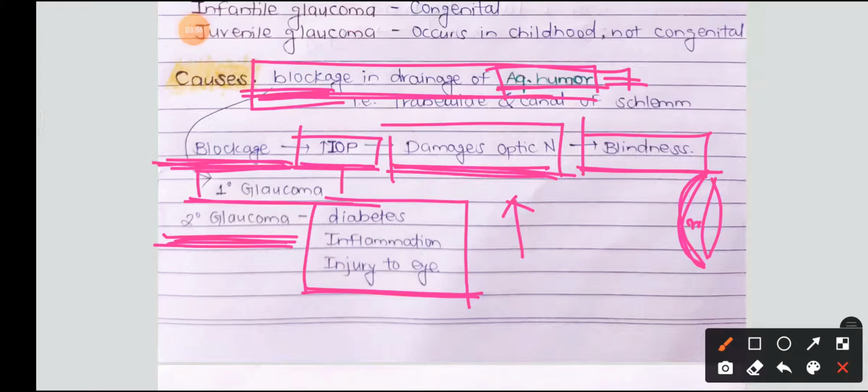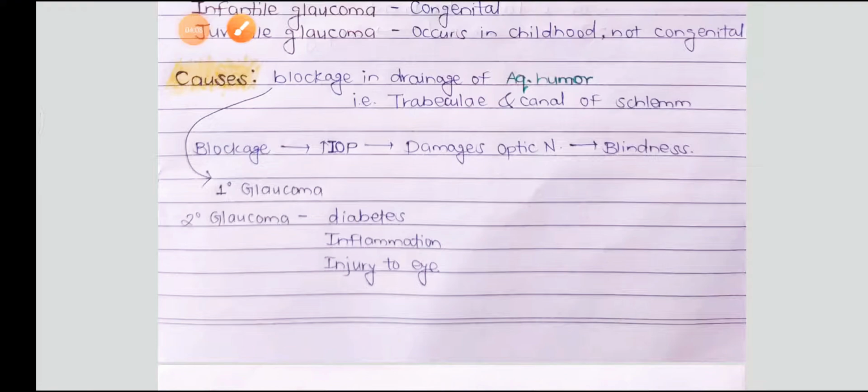For secondary glaucoma, there are some reasons like diabetes, inflammation of the eye, and injury to the eye, from which actual mechanical damage can occur to the canal system. And in the blockage, there are some substances which choke up the canals, and the aqueous humor is retained in that chamber, and it leads to glaucoma.